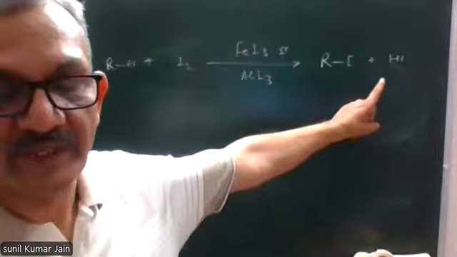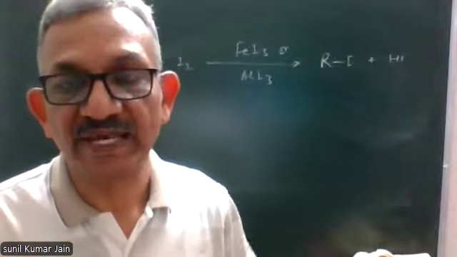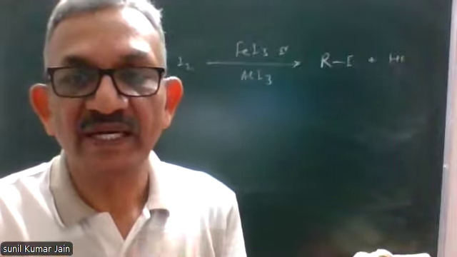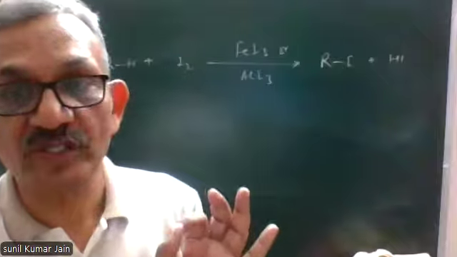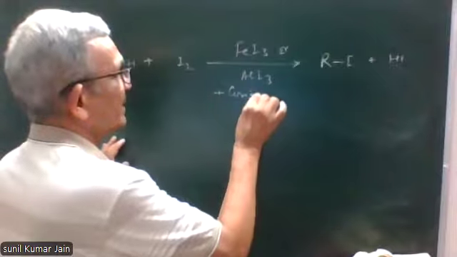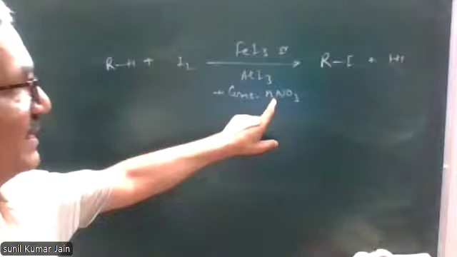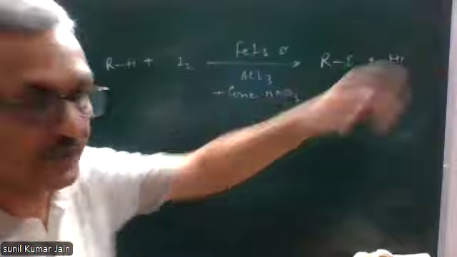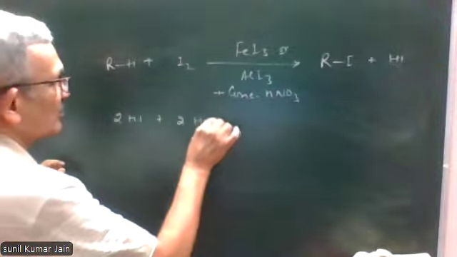Second problem, HI. To consume the HI formed during the reaction, in the reaction flask itself, we add concentrated nitric acid. Nitric acid is an oxidizing agent. So in this flask, we also add concentrated nitric acid. Now, what is the role of nitric acid? Nitric acid will react with HI and convert HI into iodine. So 2HI plus 2HNO3